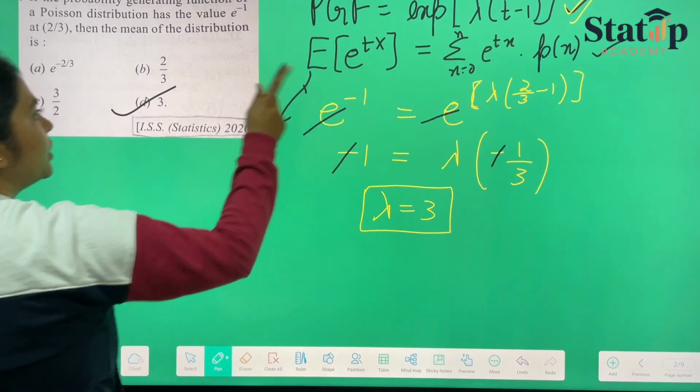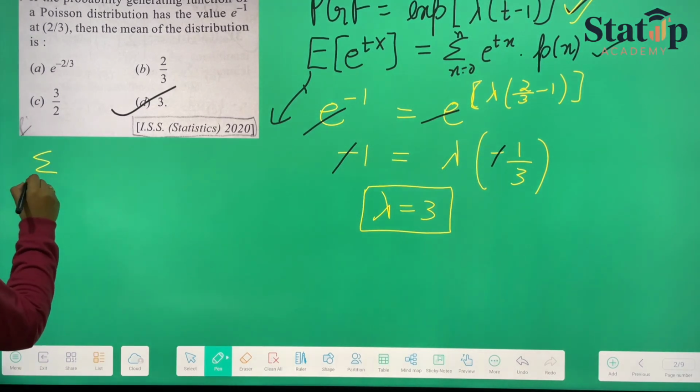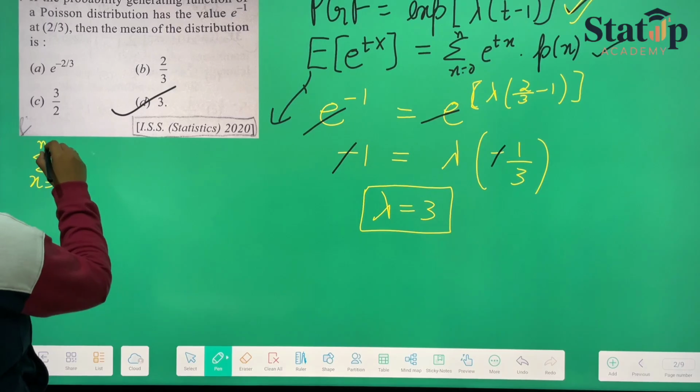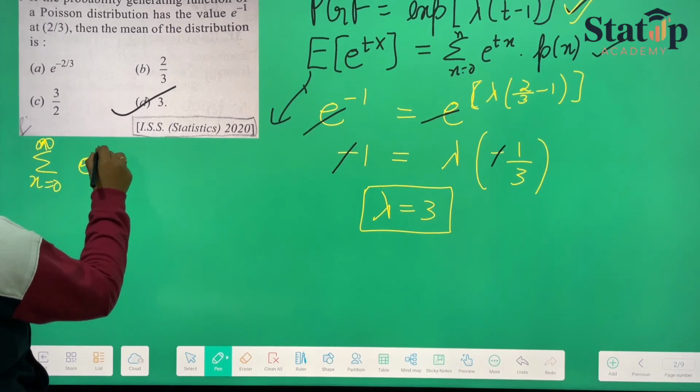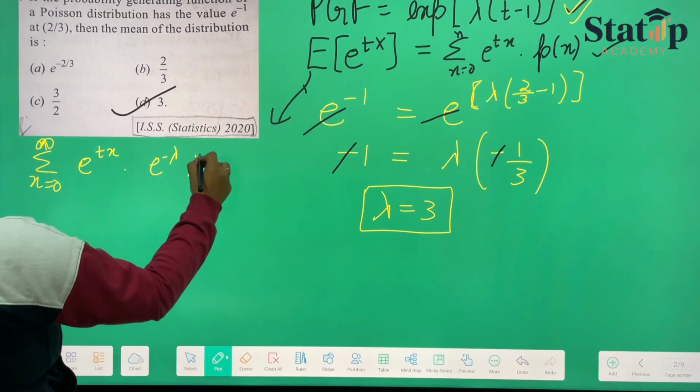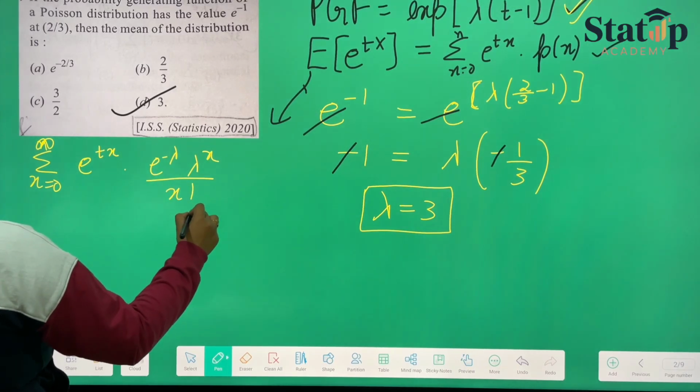With this method, we will take summation of x goes from 0 to infinity, e raised to the power tx into e raised to the power minus lambda, lambda raised to the power x upon x factorial.